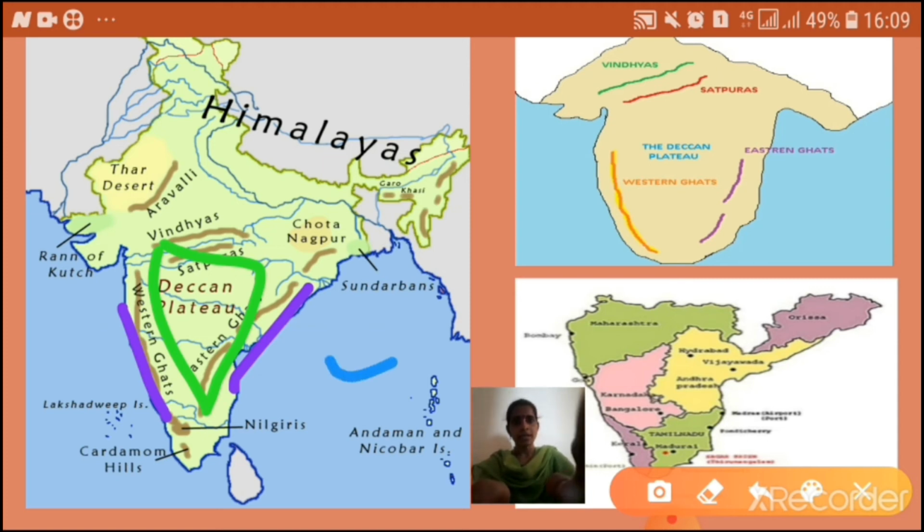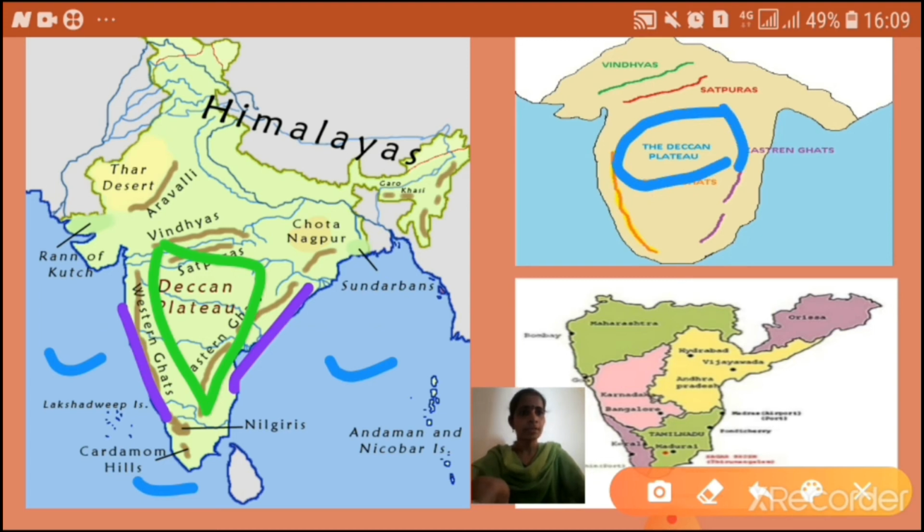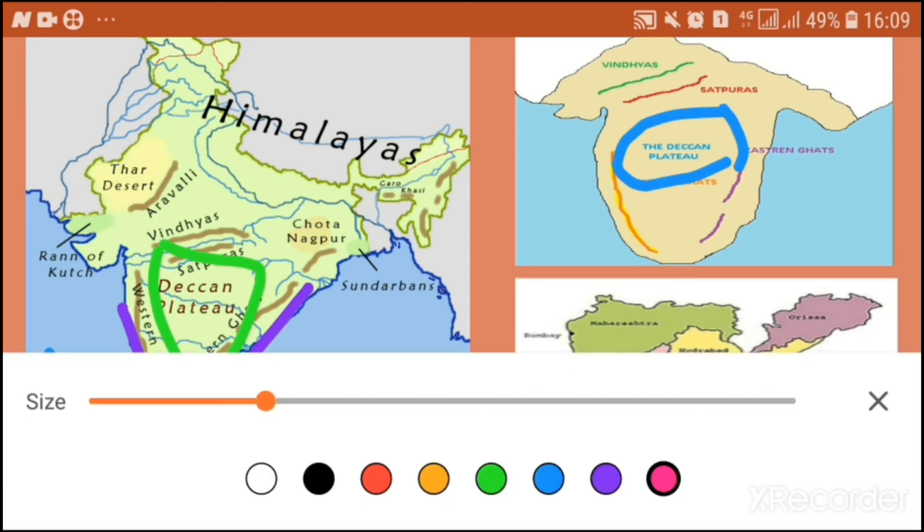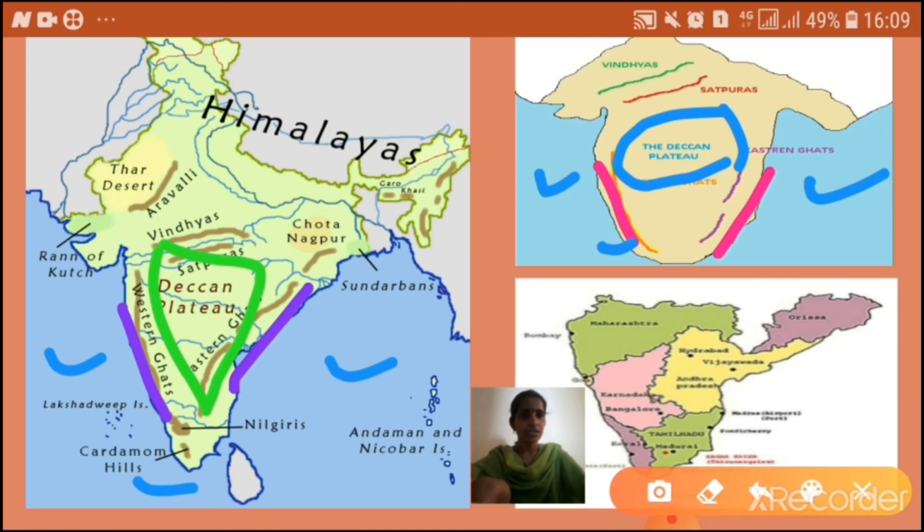Here Bay of Bengal, Arabian Sea, Indian Ocean. In this also you can see the Deccan Plateau. Here Eastern Ghats, Western Ghats, Arabian Sea, Bay of Bengal, Indian Ocean. And in this picture also see these districts are all in the Deccan Plateau.